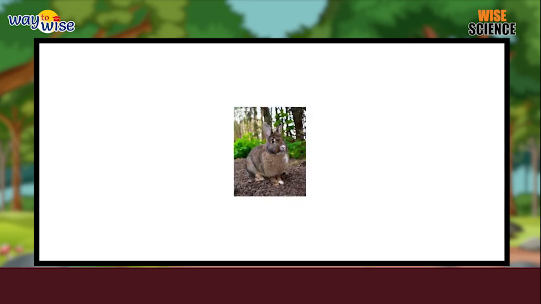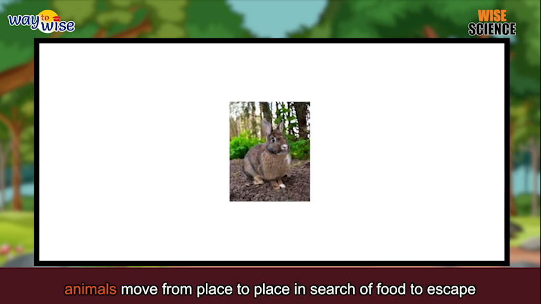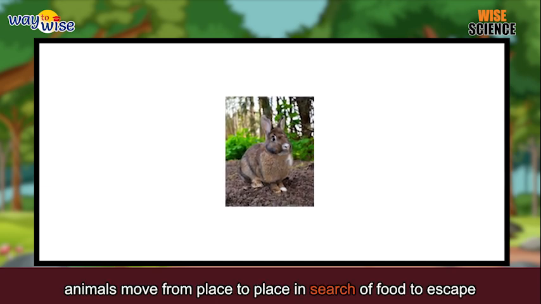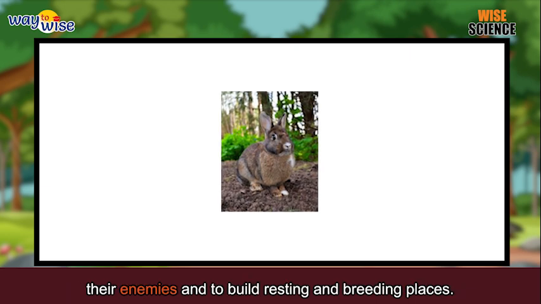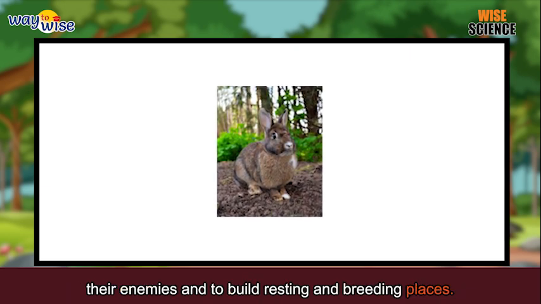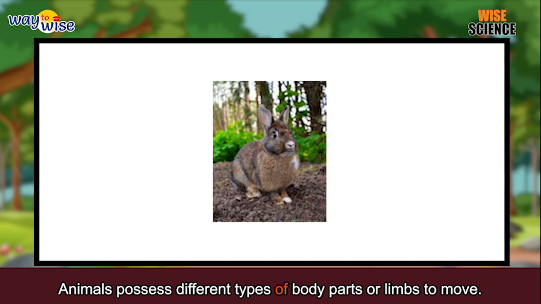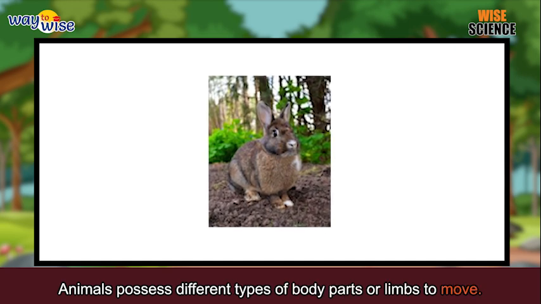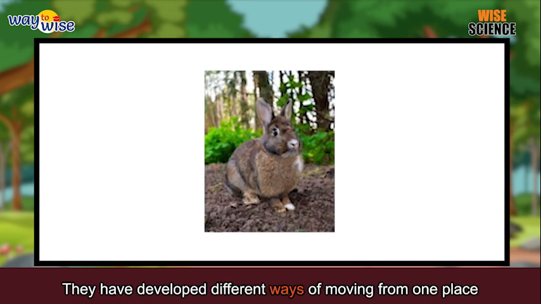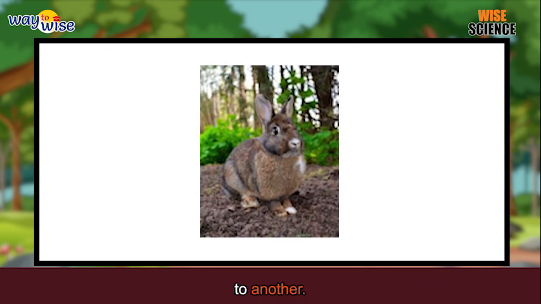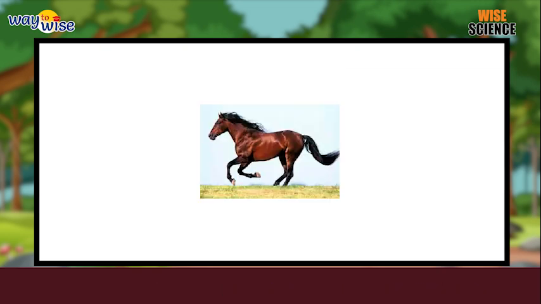Movement in animals. Animals move from place to place in search of food, to escape their enemies, and to build resting and breeding places. Animals possess different types of body parts or limbs to move. They have developed different ways of moving from one place to another. Land animals.